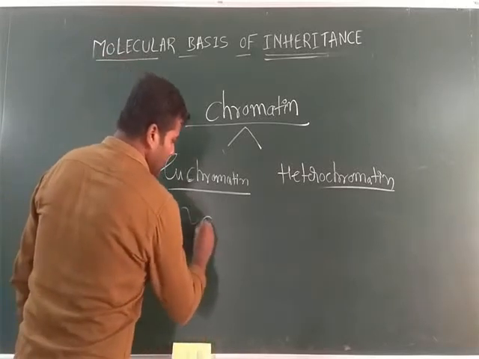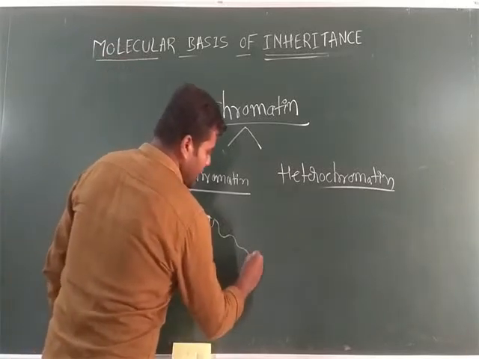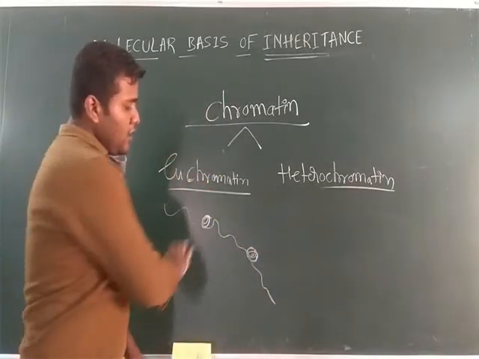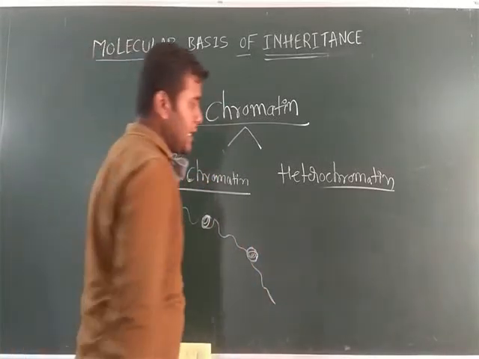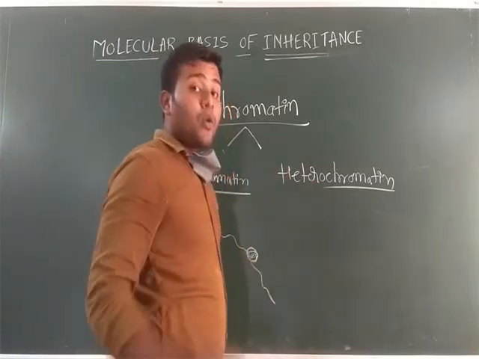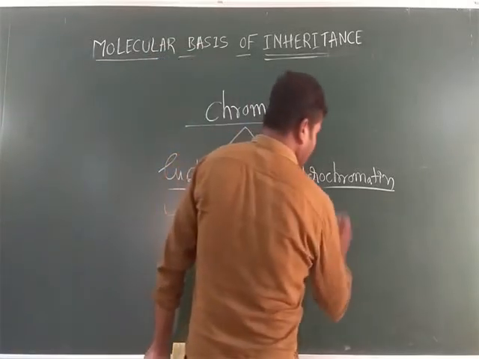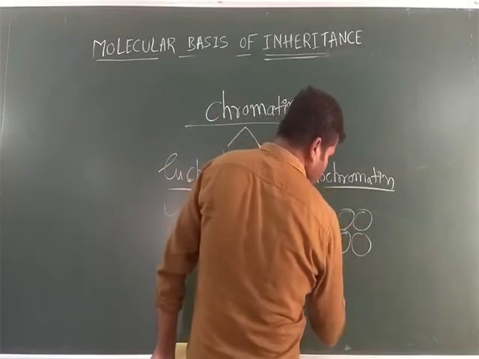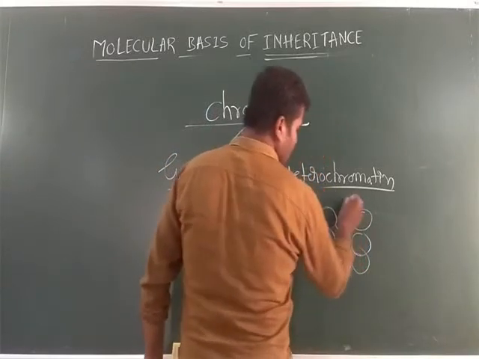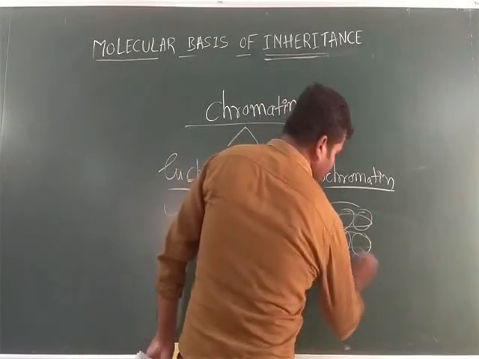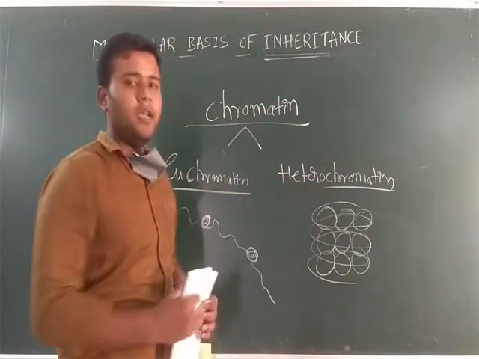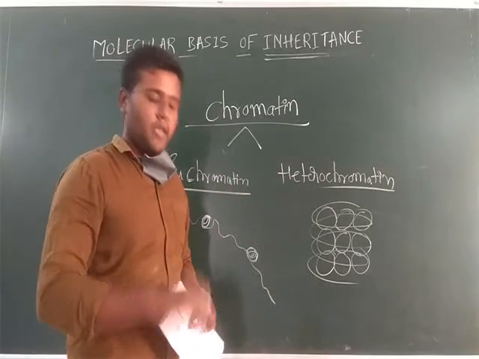Like beads on a string, the chromatins are loosely arranged. Here, chromatins are tightly packed, repeating units tightly packed. This one is heterochromatin. This one is euchromatin.